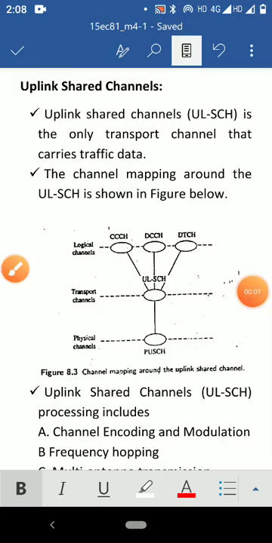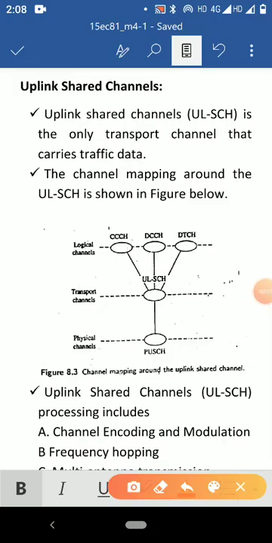Hello dear students, in this video I am going to discuss uplink shared channels. Uplink shared channel, that is ULSCH, is the only transport channel that carries traffic data. The channel mapping around the uplink shared channel is as shown in this figure.